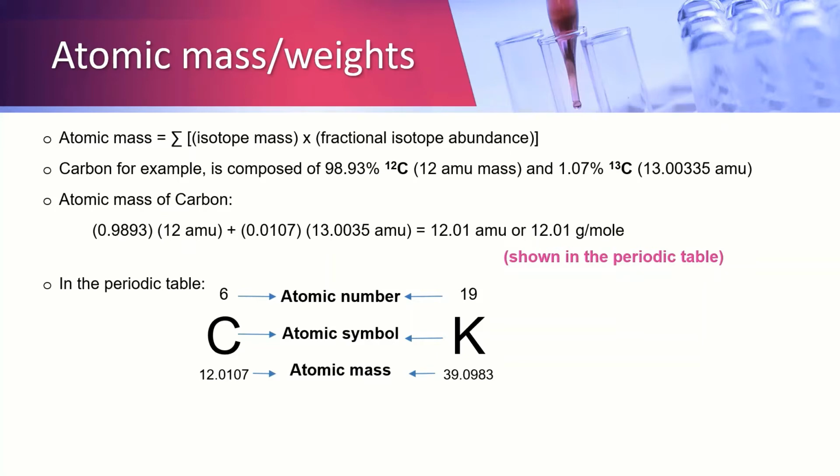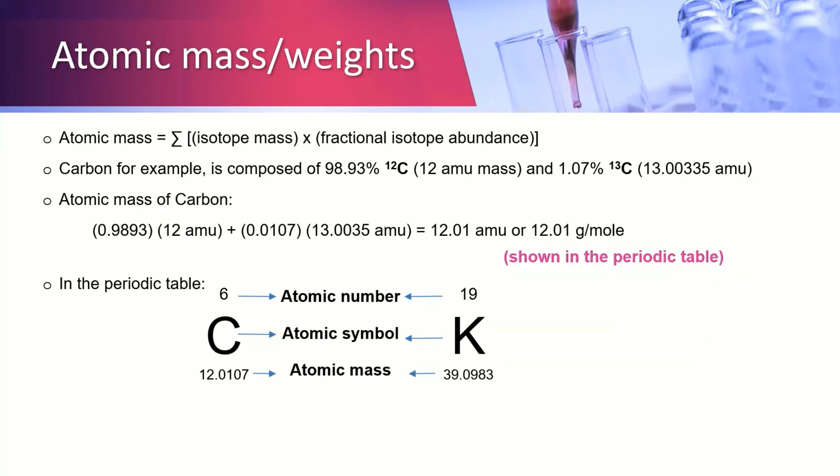To compute the atomic mass of any element, it is equal to the summation of isotope mass times fractional isotope abundance. Carbon, for example, is composed of 98.93% carbon-12 and 1.07% carbon-13.